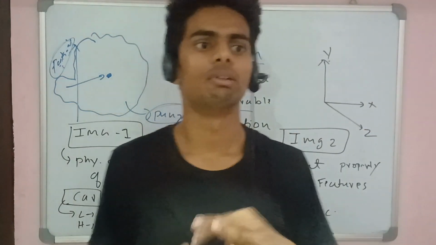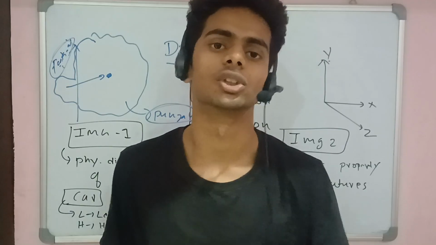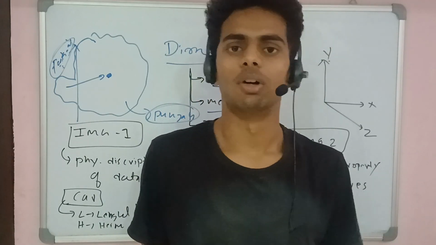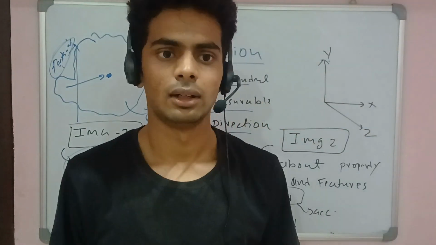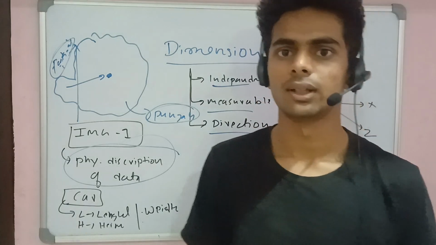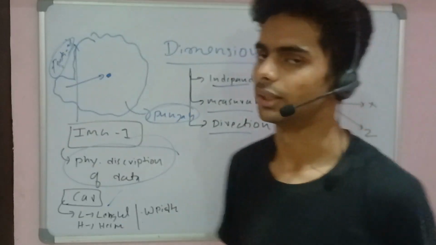For understanding dimension, we have two views. The first is looking at dimension in real-world scenarios, like how humans actually define a dimension. In the real world, dimension is all about the physical description of data. The best way to describe a car, for example, is by its dimensions: length, width, and height, something like this.